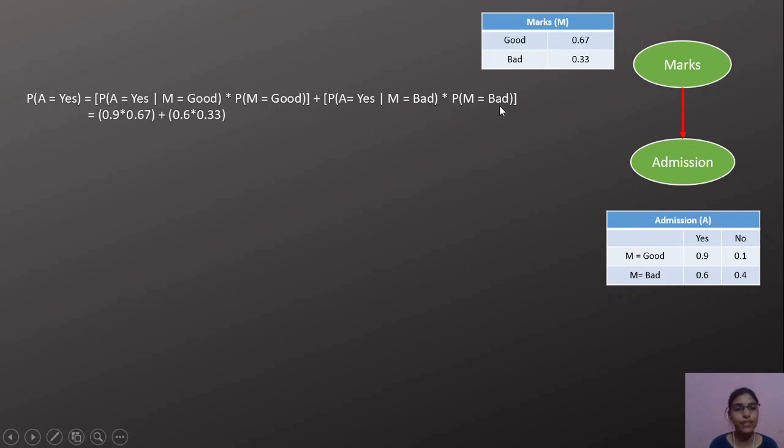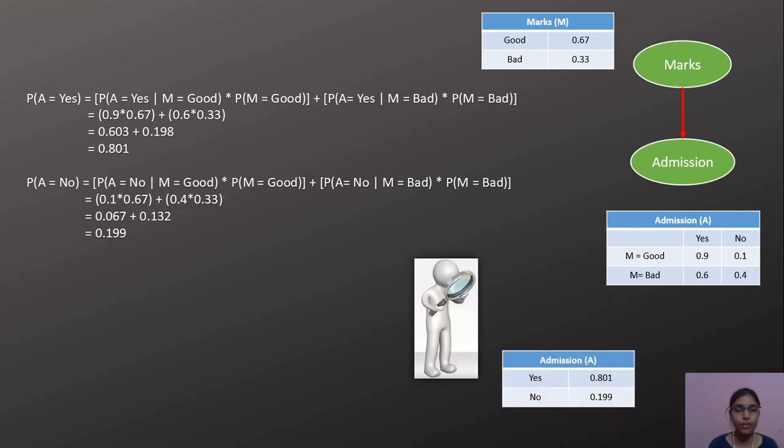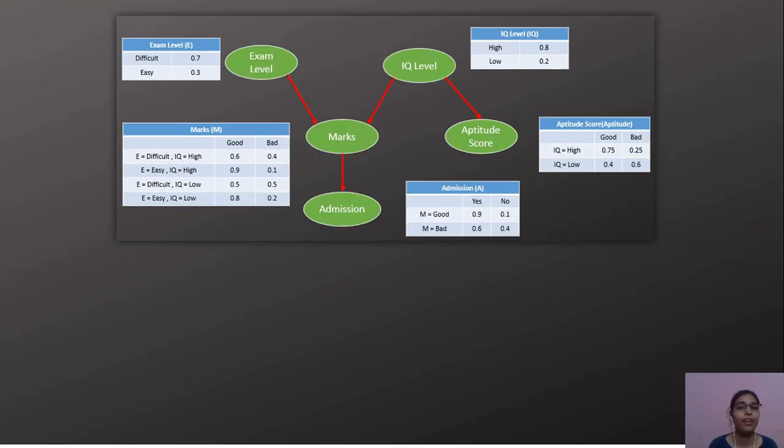When we substitute the values, we get 0.801. Similarly, we find the probability of admission equals no. When we solve this, we get 0.199. So we say that there is a high chance of getting admission.